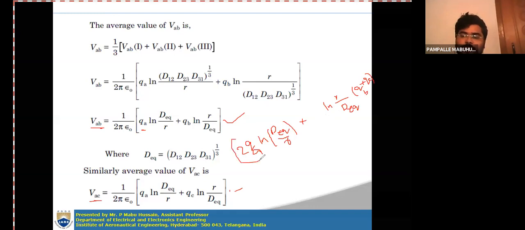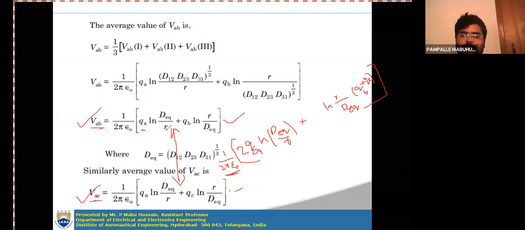So here you have 1 by 2 pi epsilon naught. You are summing VAB plus VAC, that means we are taking the sum of these two equations. In both equations 1 by 2 pi epsilon naught is common, so we take it outside.